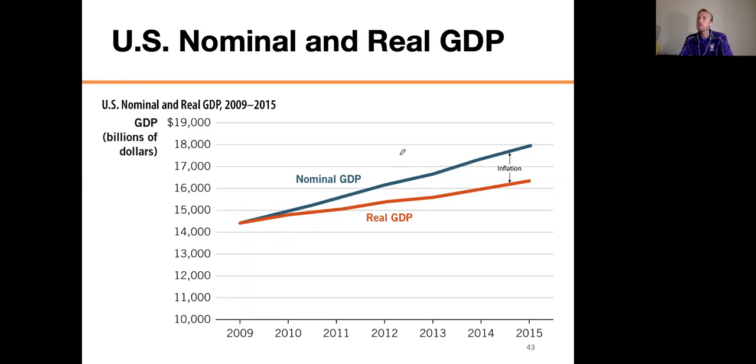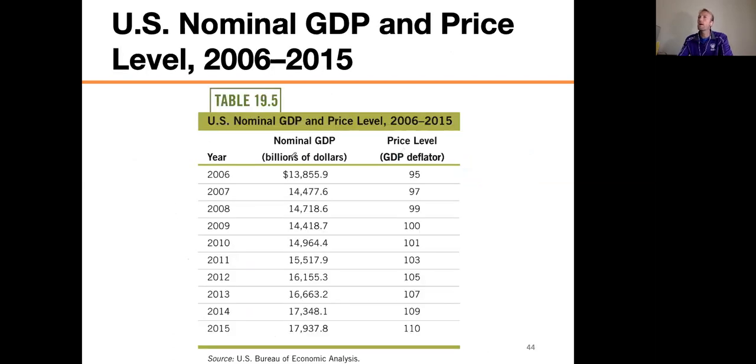Okay, now let me show you another chart here. I have nominal GDP in each year. So look at this. In 2006, we made almost $14 trillion worth of stuff measured in 2006 prices. In 2007, we made about $14.5 trillion worth of stuff in 2007 prices. In 2008, we made 14.7 trillion in 2008 prices. Now, I'm maybe not interested in nominal GDP, I'm interested in the real GDP. I want to know how much the price level changed. That's what this column's for.